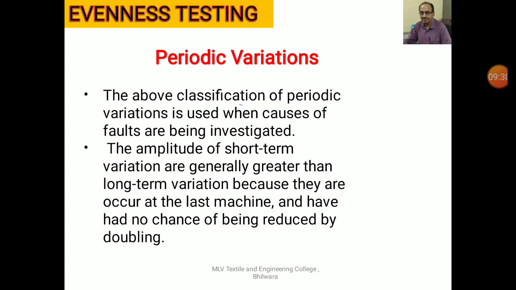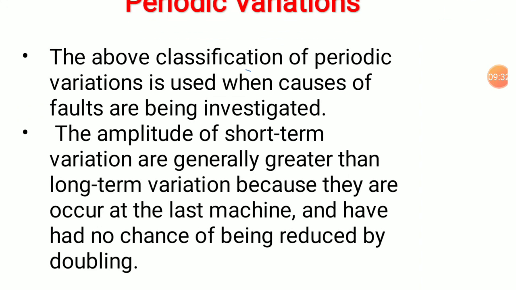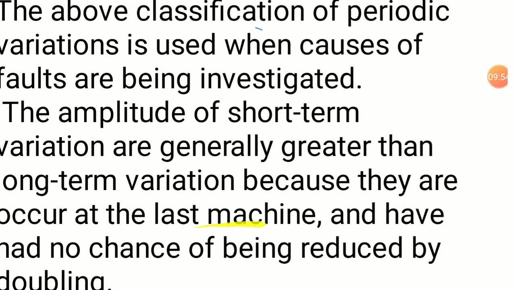Secondly, the important point is that the amplitude of short-term periodic variations is generally maximum. Why maximum? Because it has been formed on the last machine. Last machine means if you are testing roving, it has been formed on the roving frame. If you are testing a yarn, it has been formed on the ring frame.